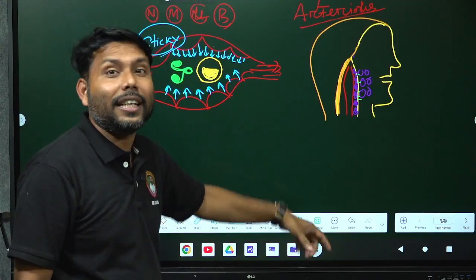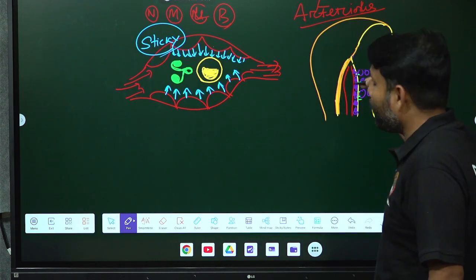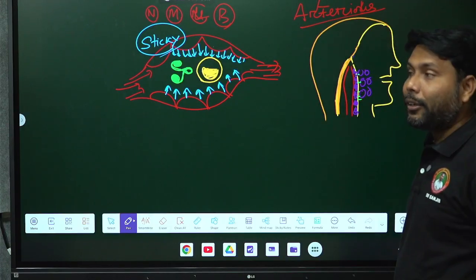It means to stick to the site of the blood vessels where there are multiple numbers of bacteria and where there are infections. Are you getting my point?